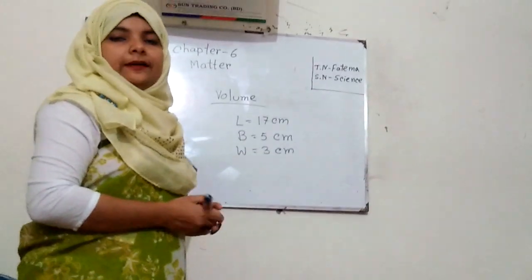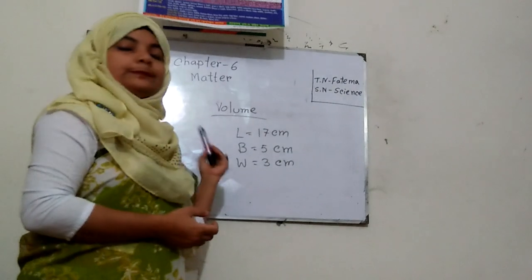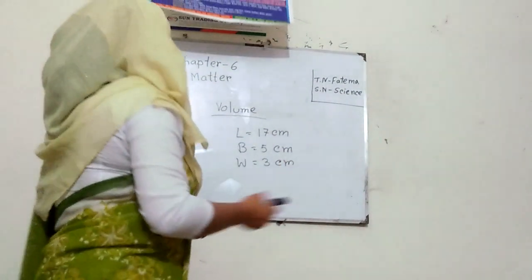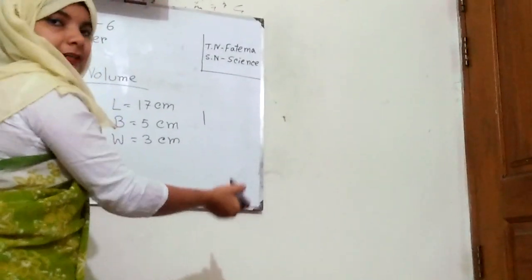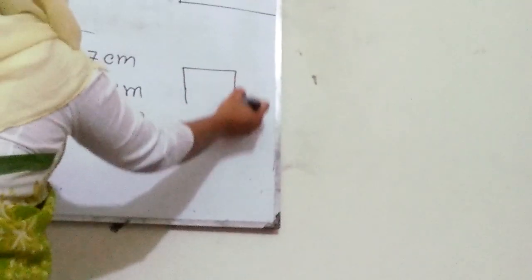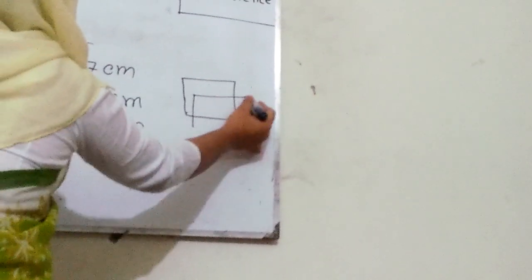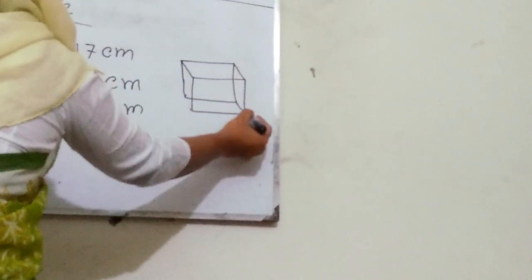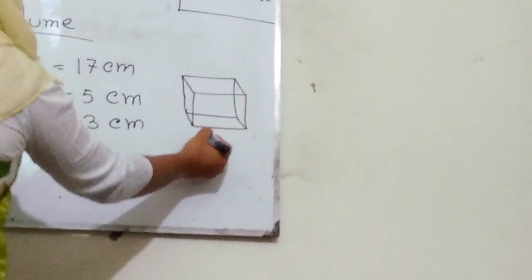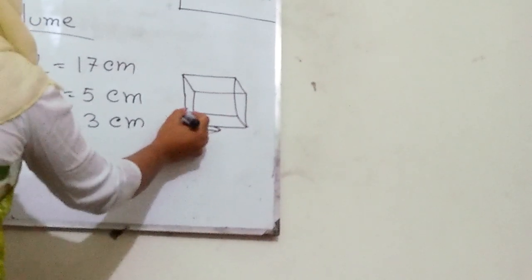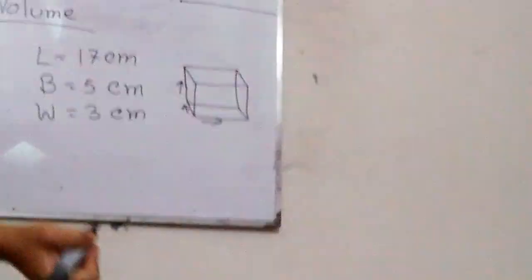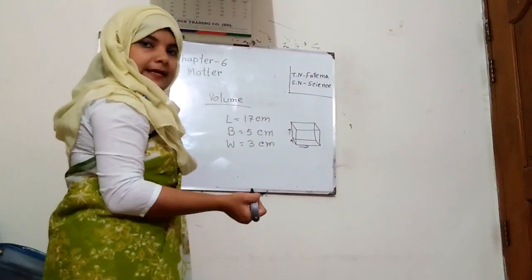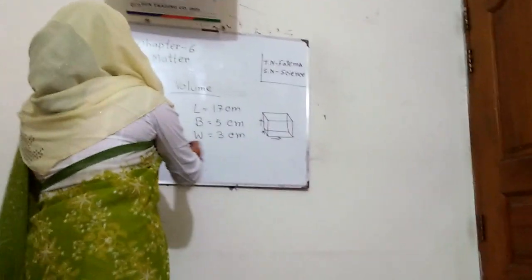So students, if I want to find out the volume, we can multiply these three. Because look here, if I draw another object, this one, and this one, these three, if we measure, we can find out the volume of this matter. Is it clear?